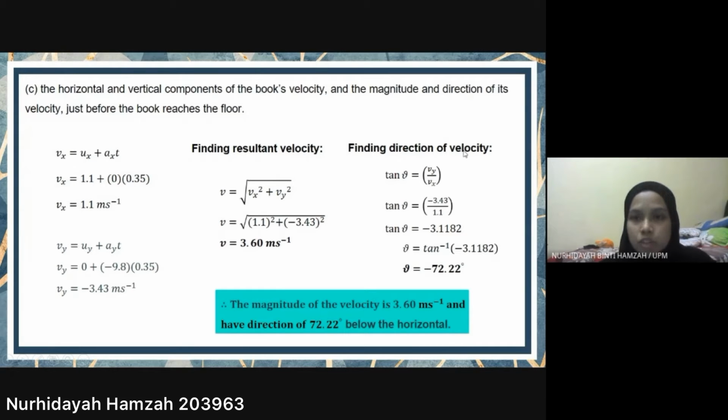Next, to find the direction of velocity, we use the formula tan theta equals Vy over Vx. Then we get theta equals negative 72.22 degrees. The negative sign here shows that the direction is below the horizontal, not above. So lastly, the result we get is that the magnitude of the velocity is 3.6 meter per second, with a direction of 72.22 degrees below the horizontal. That's all from me. Thank you.